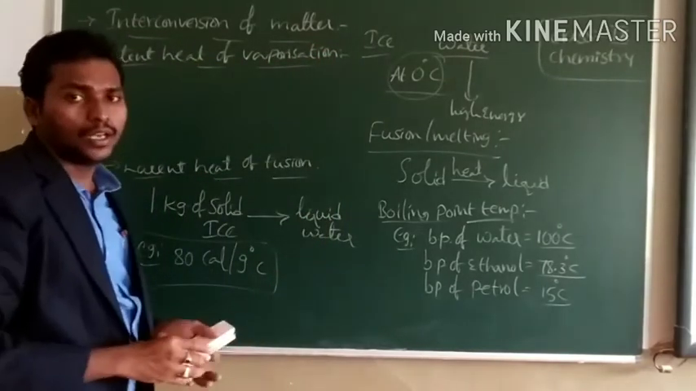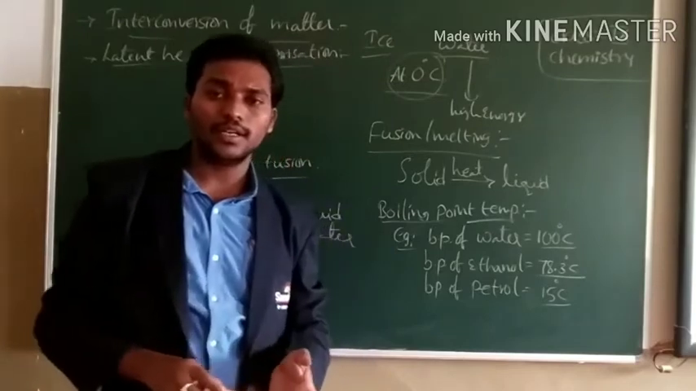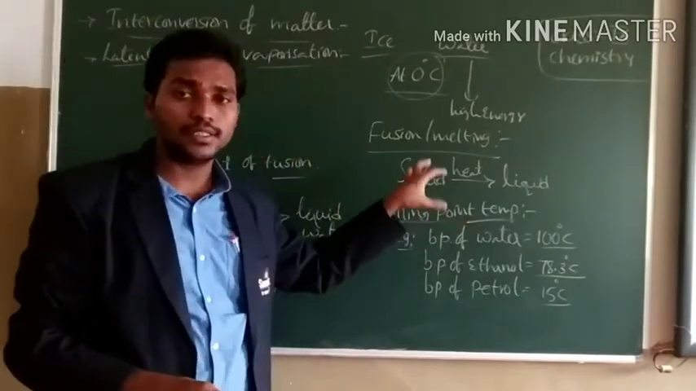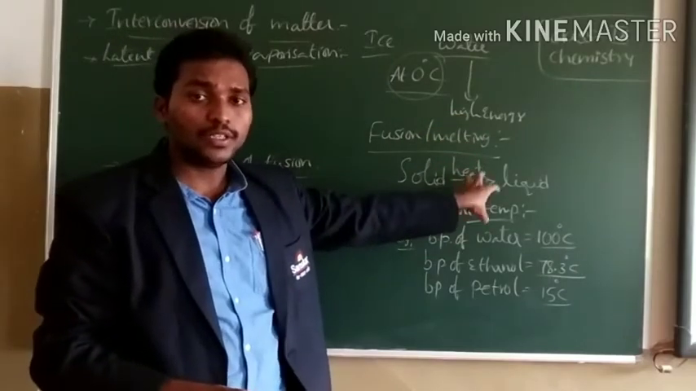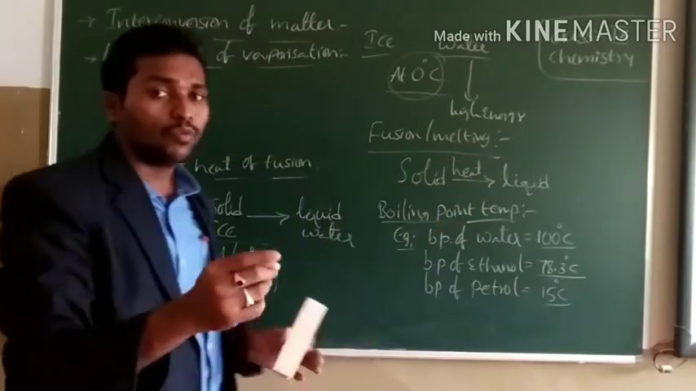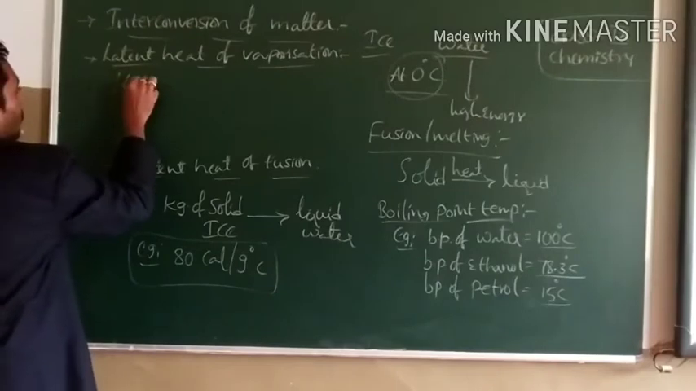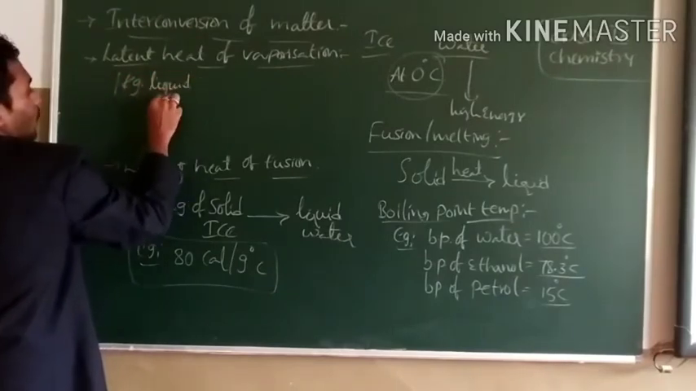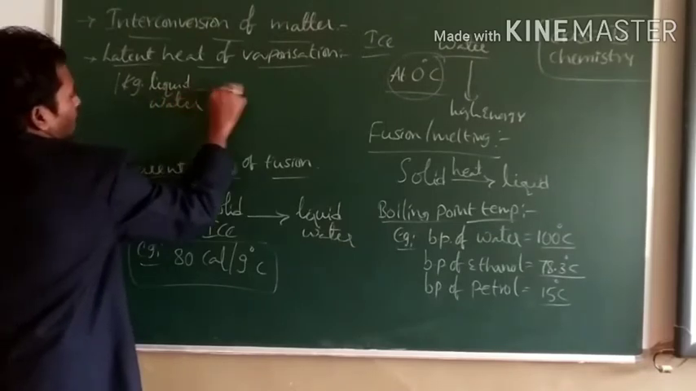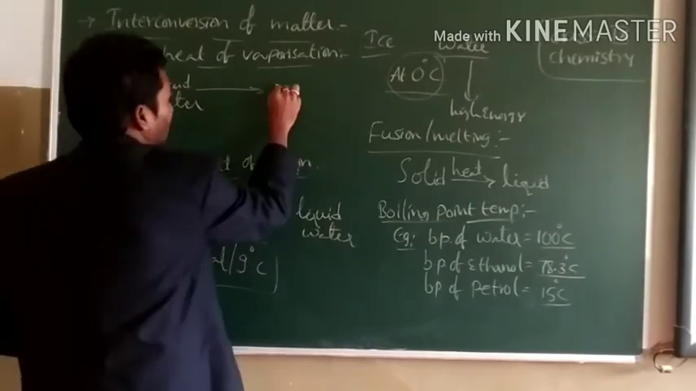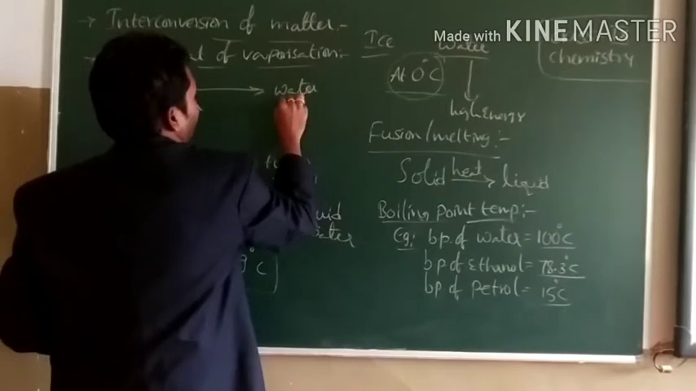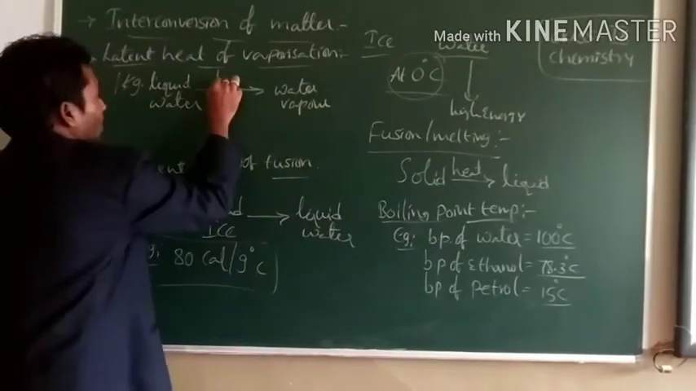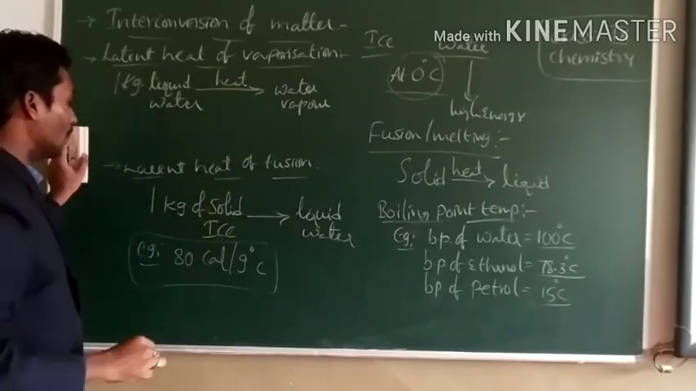Let us define latent heat of evaporation. Latent heat of evaporation can be defined as the amount of heat energy required to completely convert 1 kg of liquid water to water vapor. This energy is called latent heat of